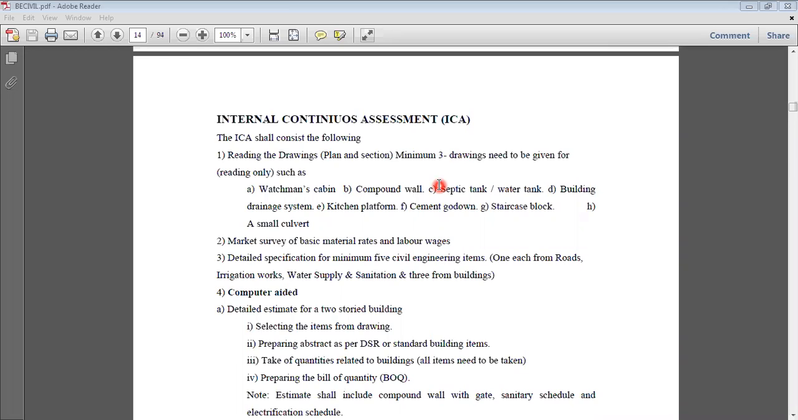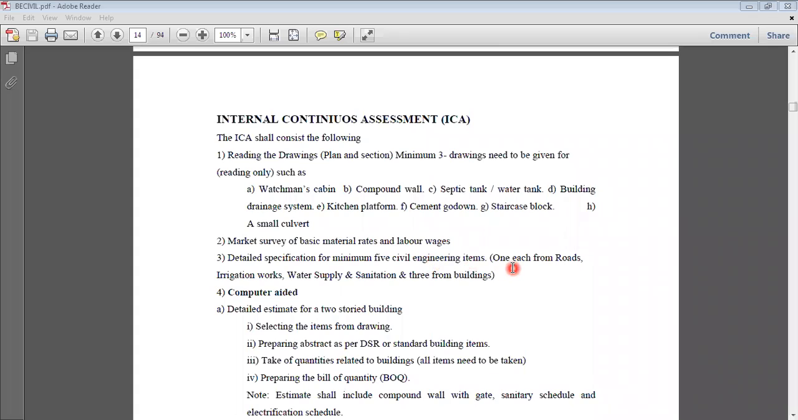Then in the third part of our ICA, we are going to discuss the detailed specifications for a minimum of five civil engineering items. Now, what are specifications? You are familiar with that. Specification is nothing but the detailed description of a particular item. Suppose excavation is our first activity. We are going to describe that excavation with the help of SSR in our own words. So that description we have to write for 5 civil engineering items.